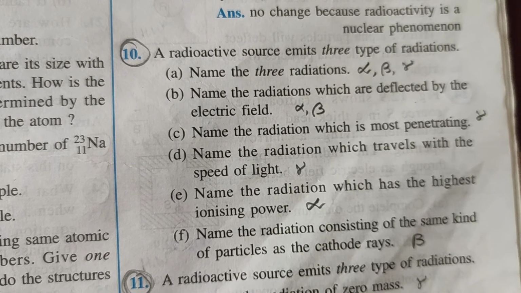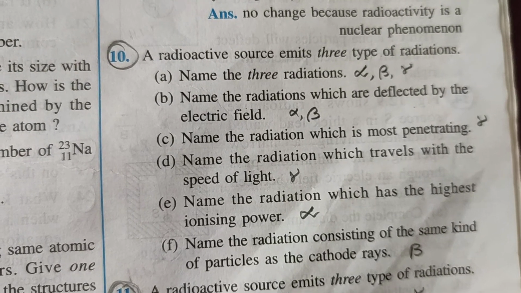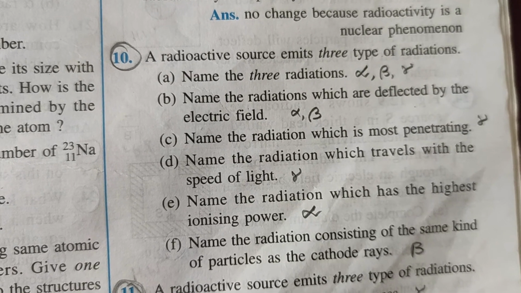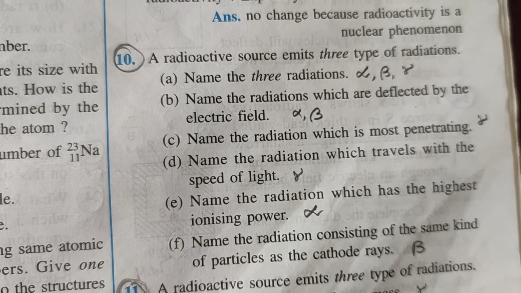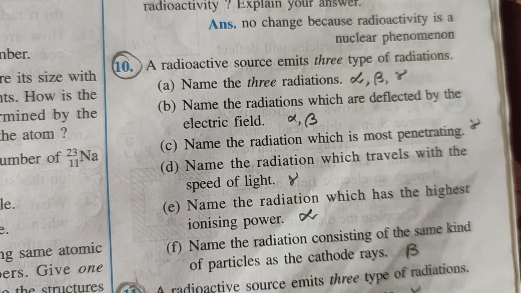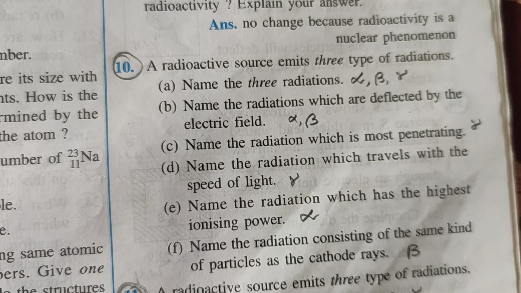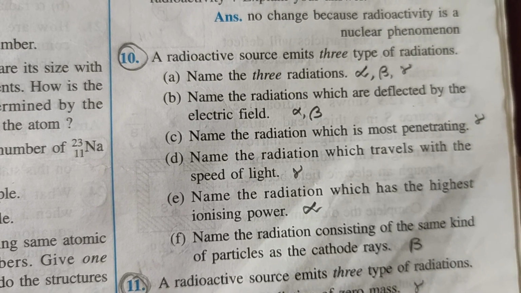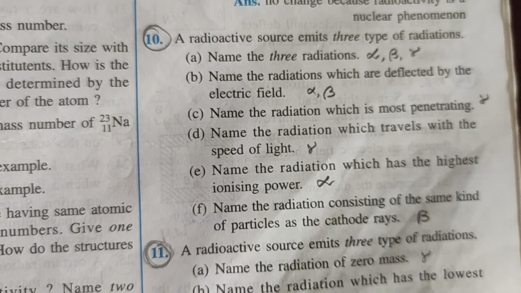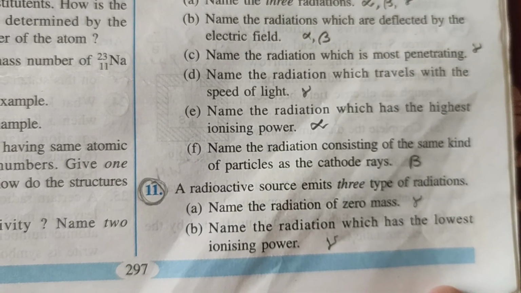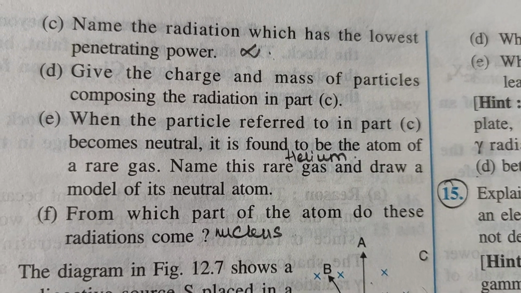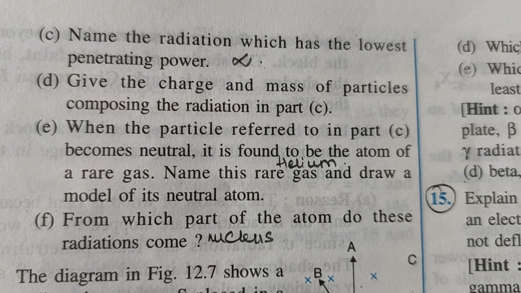Name the radiations which are deflected by electric field and magnetic field: alpha, beta. If I ask which is not deflected by electric and magnetic field, then gamma. Most penetrating power, gamma. Least, alpha. Highest ionizing power, alpha. Least ionizing power, gamma. Zero mass, obviously gamma. So all these things you will be able to answer once you just go through the properties.